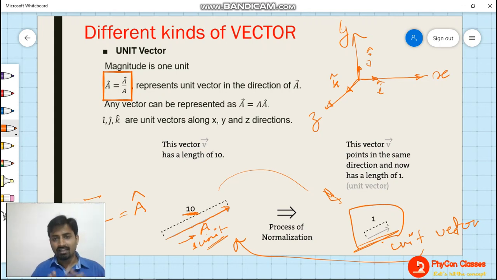Up to this, if everything is clear, we are done with vectors and different kinds of vectors. There is one more point, that is the rotational vector, and that I will discuss in the next lecture. So till now I think everything is clear to you, and hopefully I was able to explain what a vector is, the difference between scalar and vector, how we define vectors, and the basic point required to differentiate between scalar and vector. So all these problems I think I am able to solve.